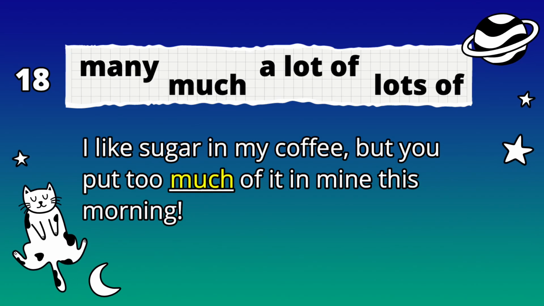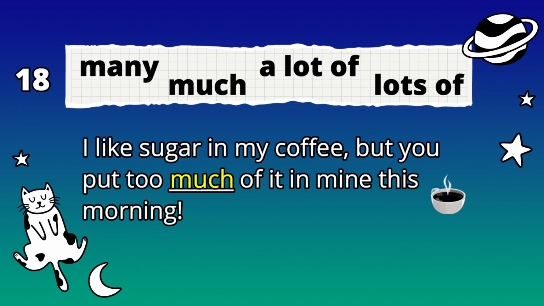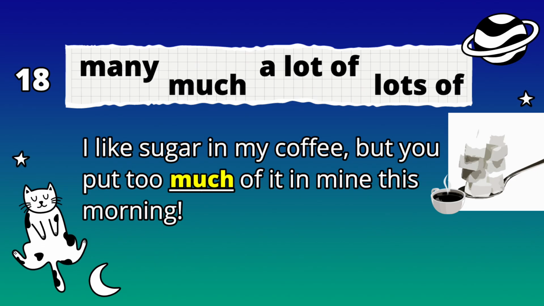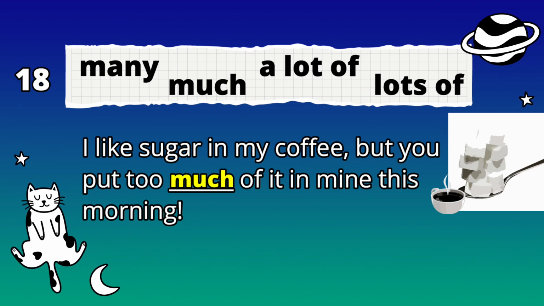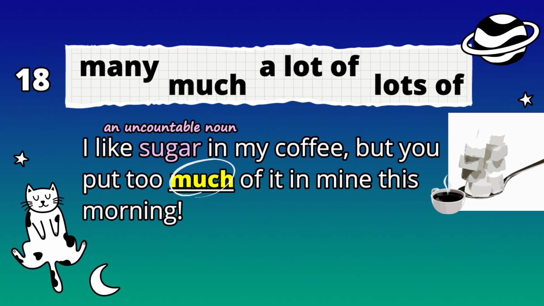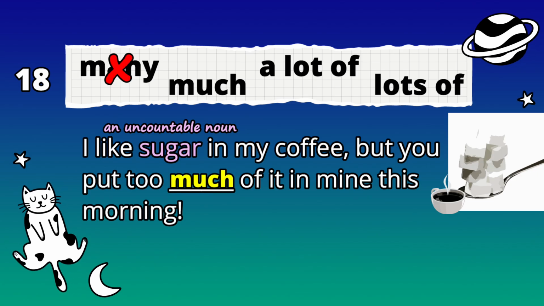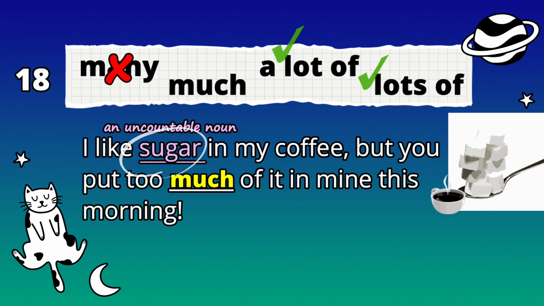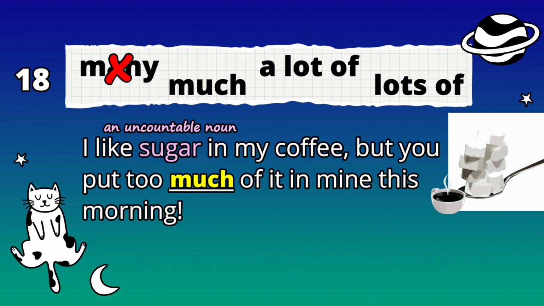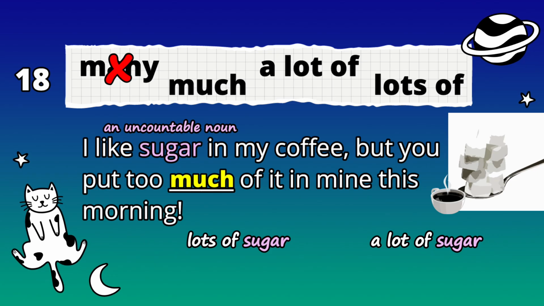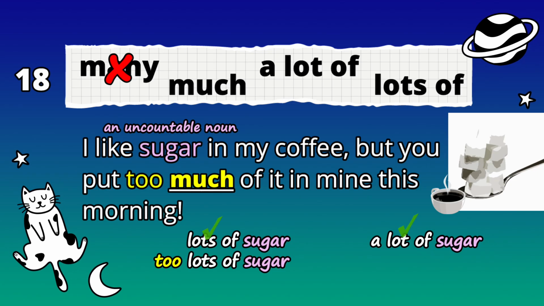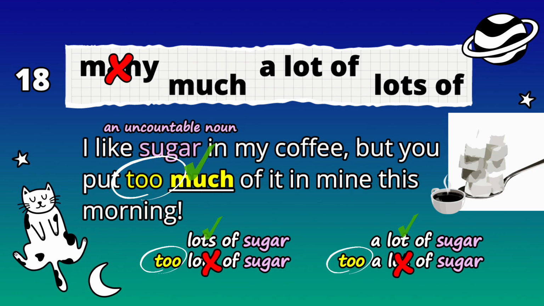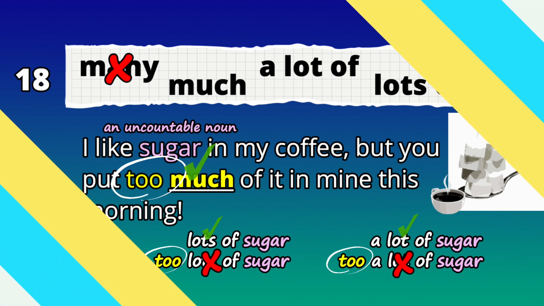And the answer here is much. I like sugar in my coffee, but you put too much of it in mine this morning. Much here, we're talking about sugar. Sugar is an uncountable noun, so we use much. We can't use many here because we're talking about an uncountable noun, sugar. But we can use a lot of or lots of in another situation. So I want lots of sugar in my coffee, or I want a lot of sugar in my coffee. You see, they both work. But in this particular example, it doesn't work. Got it?